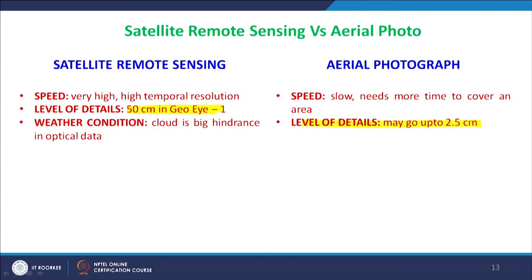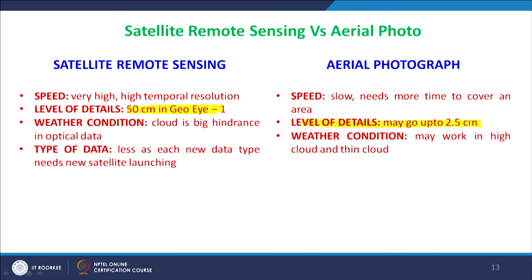Weather conditions: of course cloud is a big hindrance in the case of satellites, especially passive satellites, and most of the remote sensing which we discuss is passive remote sensing. In aerial photographs bad weather conditions can be avoided. If there is cloud, the flight may not be flown. So there is a choice, but in the case of a satellite, once it is launched, whether cloudy or clear conditions, it will acquire the images.